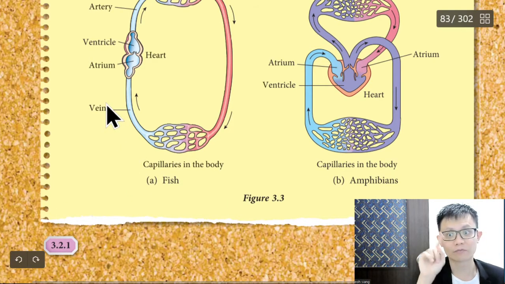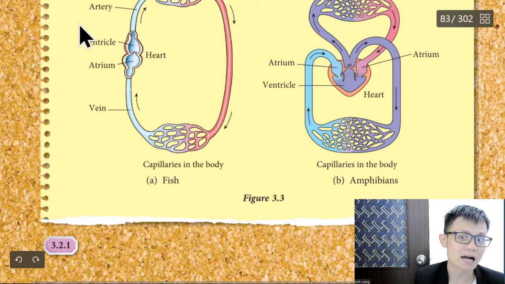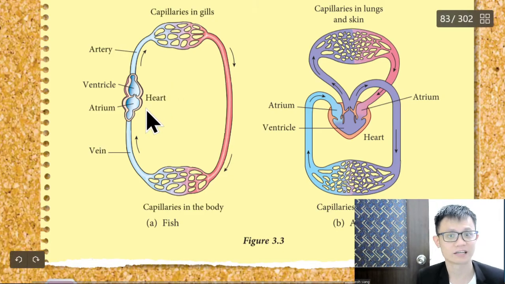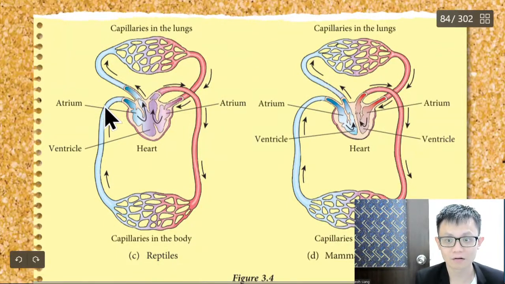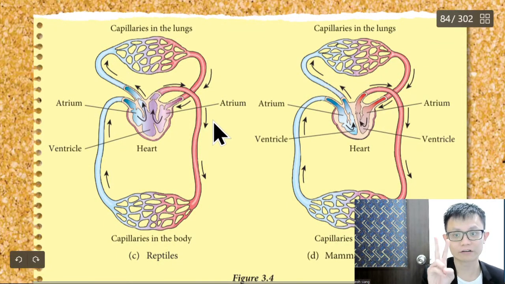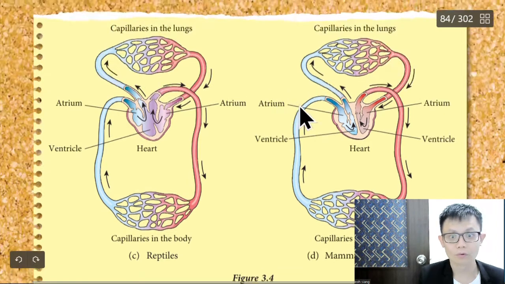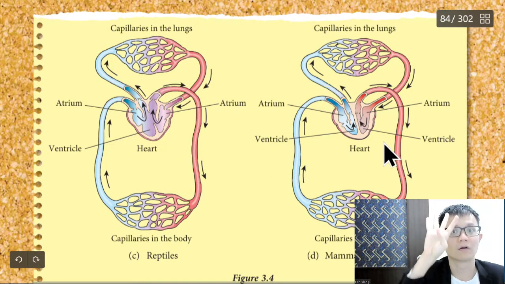Fish has one atrium, one ventricle, which is very small, I think. Shark, I'm not sure, but I think shark is considered fish, so maybe the ventricle and atrium of the shark is bigger. And we have reptile. Let's count: one atrium, two atria, one ventricle, so 3. Mammals and birds, like human, me and you: one atrium, two atria, one ventricle, two ventricles, so 4.